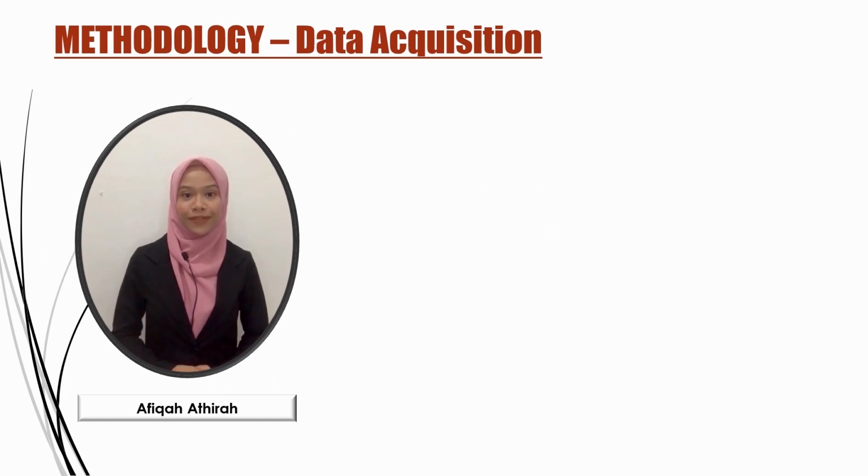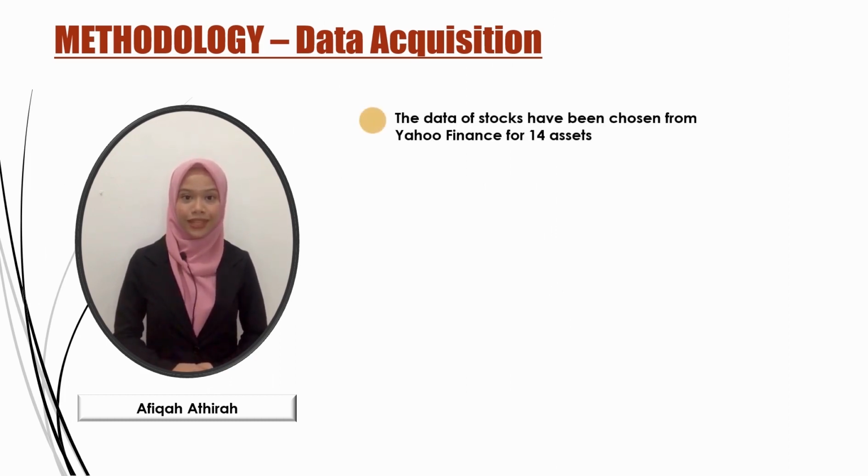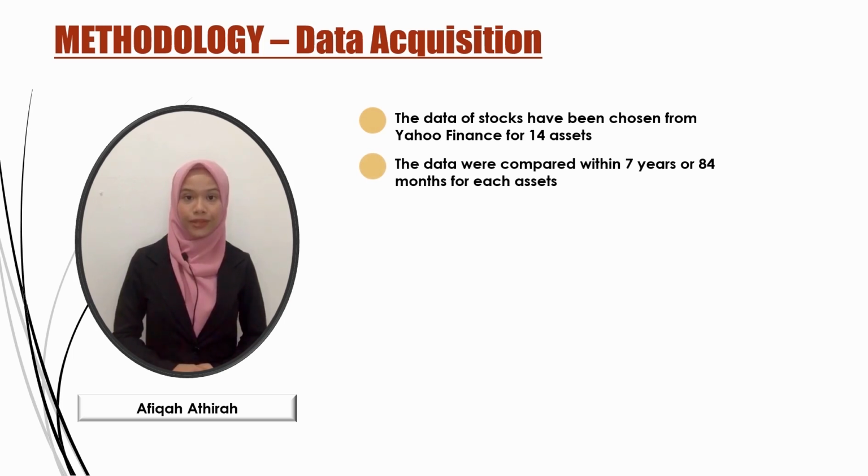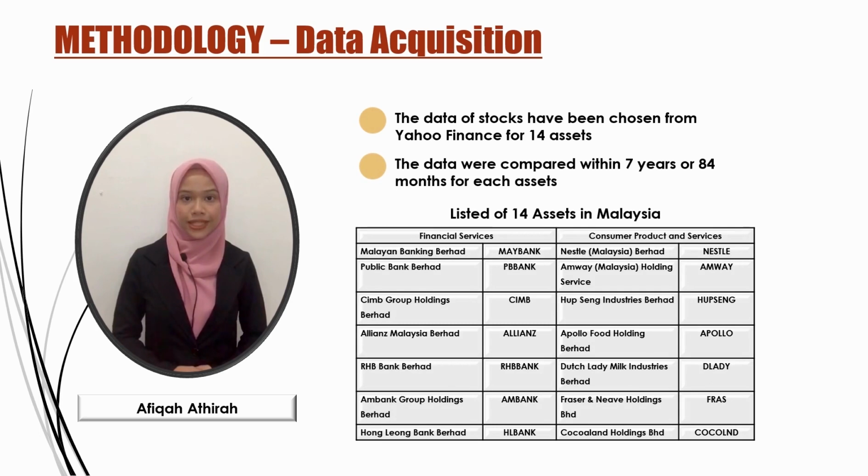We move to the first phase, which is data acquisition. In this research, the data was taken from Yahoo Finance for 14 assets to generate scenario returns. The data covers 7 years, or 84 months, for each asset. Below is the list of 14 assets in Malaysia.